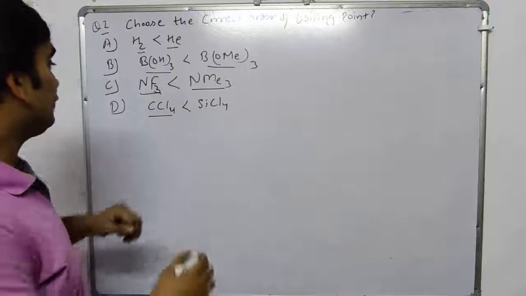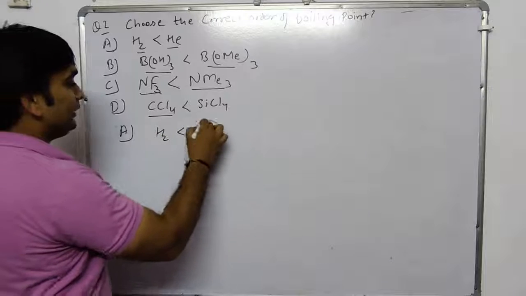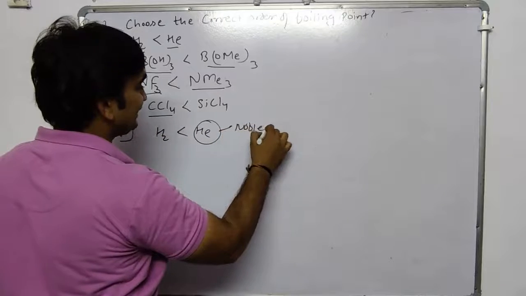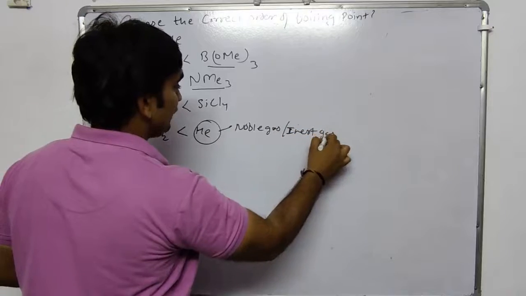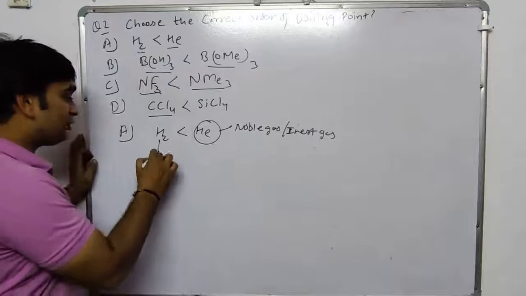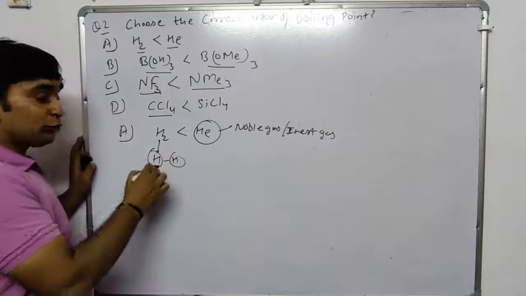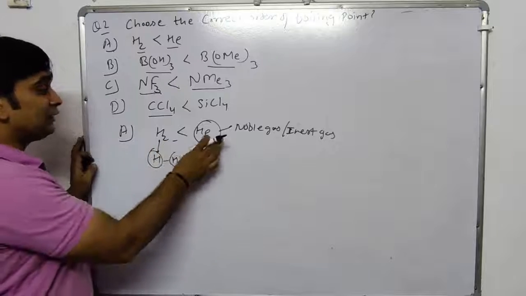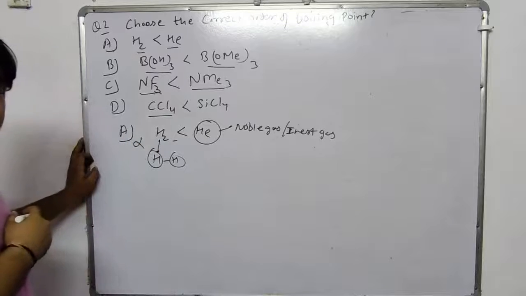Now let's discuss the question. First option is dihydrogen is less than helium. Helium is a noble gas or inert gas. Its boiling point is lower than dihydrogen, because dihydrogen forms a single bond between 2 hydrogen atoms. So its boiling point is larger than helium gas or noble gases. So it is an incorrect option.